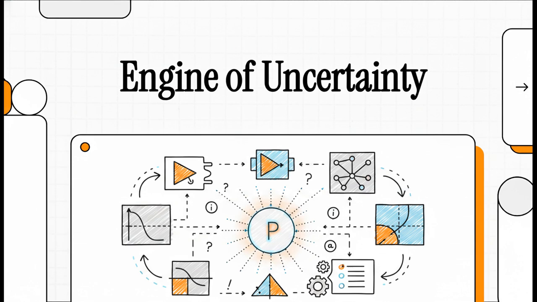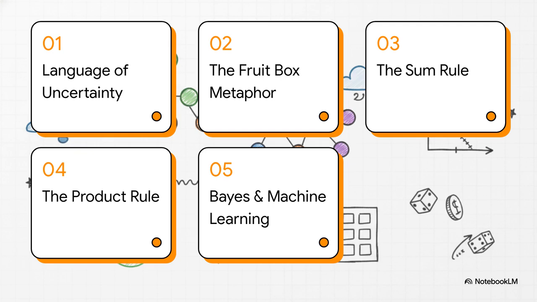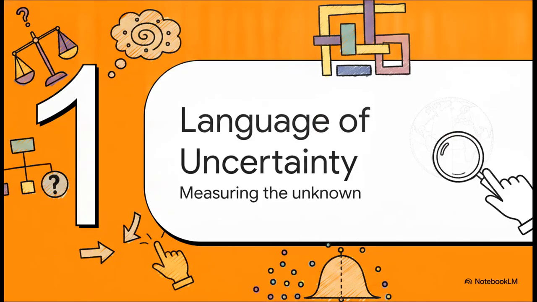And by the end of this, you're going to see exactly how basic everyday logic scales up to literally build the future. So here's our game plan. We'll start with the language of uncertainty, move on to a really helpful fruit box metaphor, unpack the sum rule and the product rule, and finally, tie it all together with Bayes and machine learning. All right, let's jump right into Section 1, the language of uncertainty.